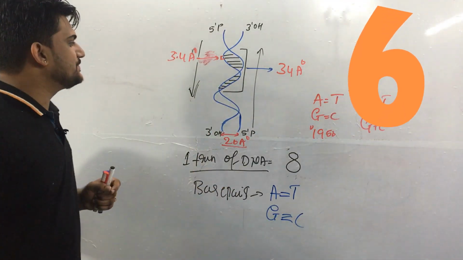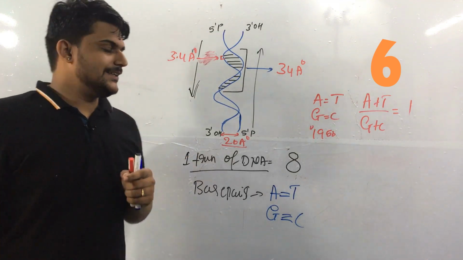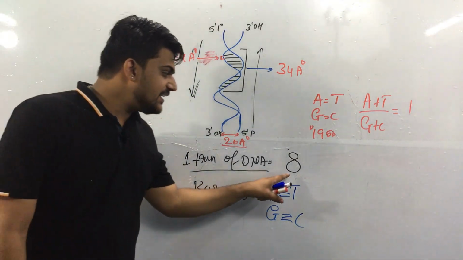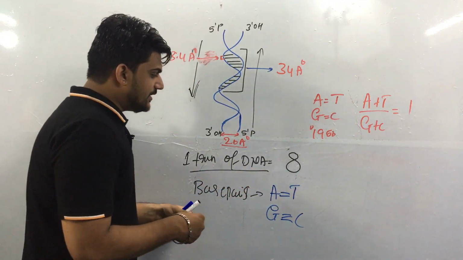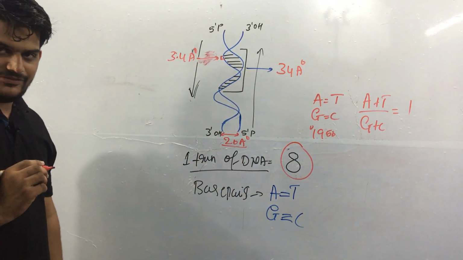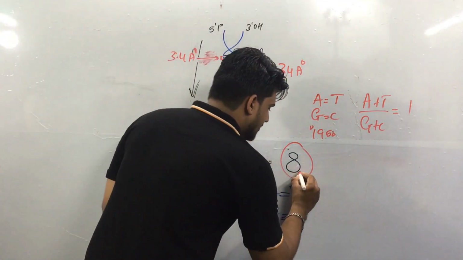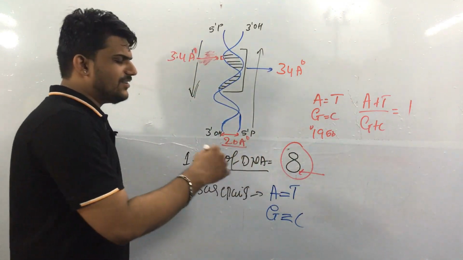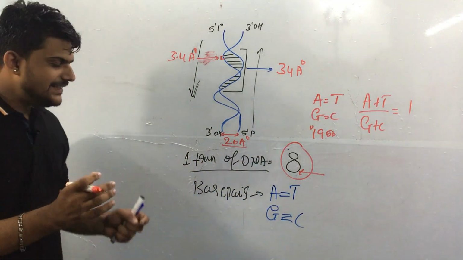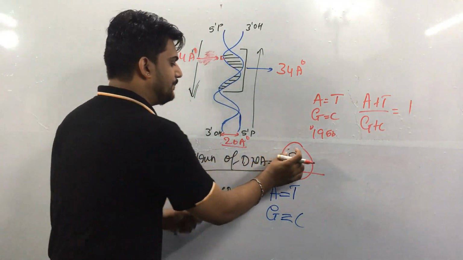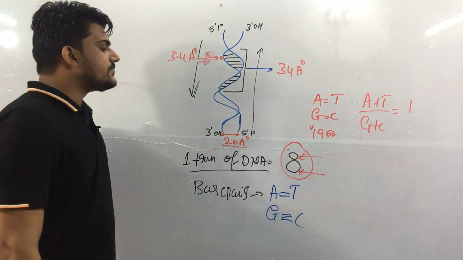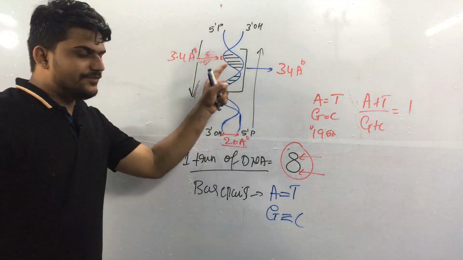Next one, the sixth point, that is a very important point. So one turn of the DNA, as I told you before, is also known as an irregular figure 8. Irregular structure means either the lower side or the upper side, anyone you can consider, is of a bigger size and the upper one is smaller here, right? Vice versa can also happen. So the DNA is the same thing.